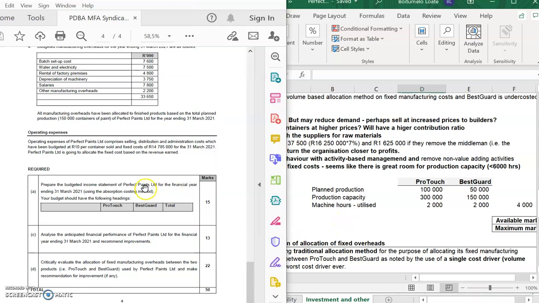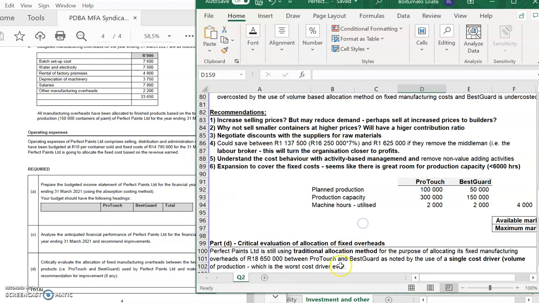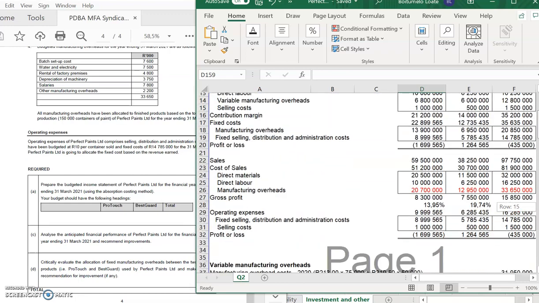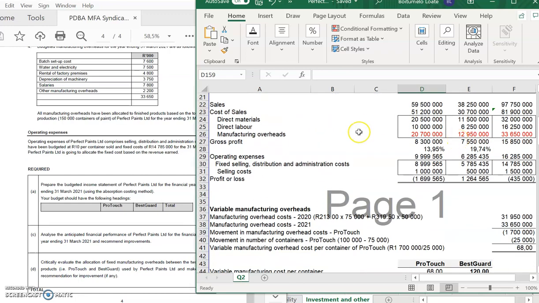Here they've asked you to prepare the budgeted income statement of Perfect Paints, 15 marks. And that's quite a lot of marks just to prepare the income statement because a lot of the information was already provided. Okay, so if we were to go up here, the budgeted income statement, most people were able to get this correct.